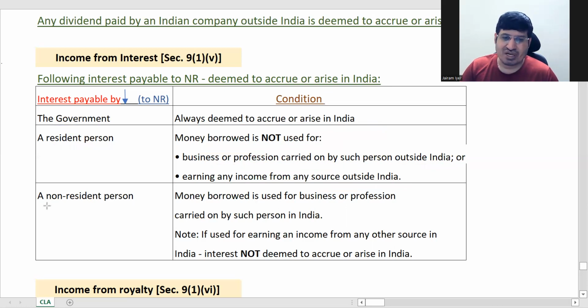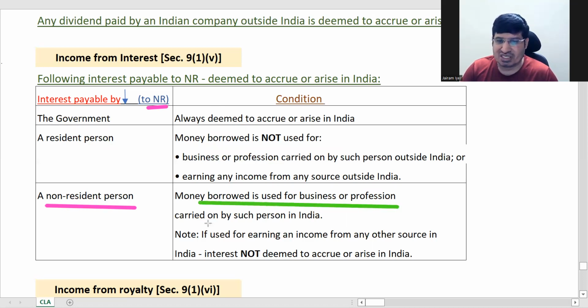Last thing is non-resident paying to non-resident. Chances of it being taxable in India is very remote. That's why it is taxable only when such money borrowed is used for business or profession carried on in India.